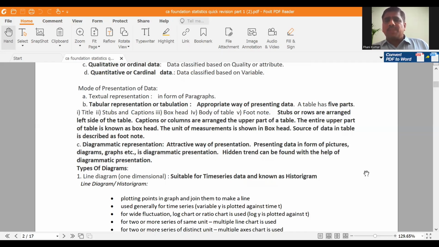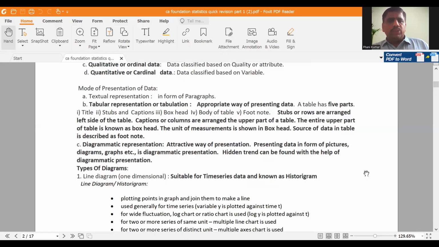Sometimes you may have to express some units of measurement based on your data. Those units will also be expressed in box head only. So units of measurements are expressed in box head. Source of data is expressed at the bottom of the table, and a footnote is also at the bottom of the table. So these are the 5 parts of the table. You have to remember these points. The left part of the table which describes rows is stubs. The upper part of the table which describes columns and subcolumns is captions. The entire upper part is box head. Units of measurements are expressed in box head only. Source note or footnote is expressed at the bottom of the table.